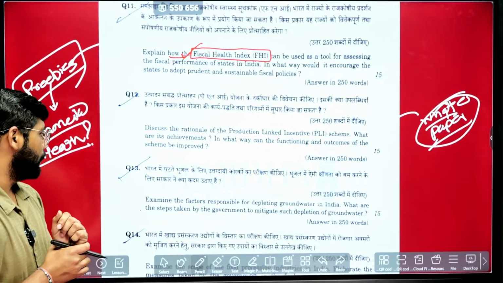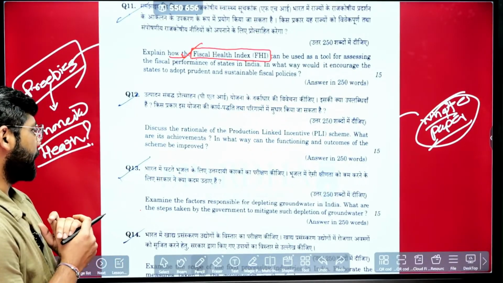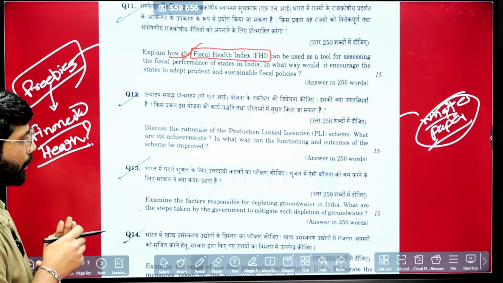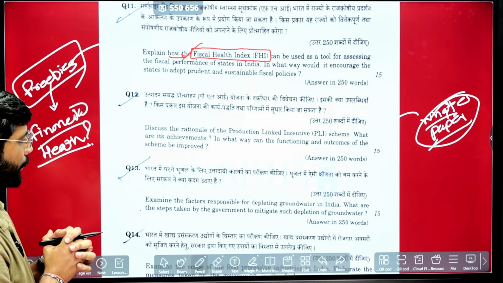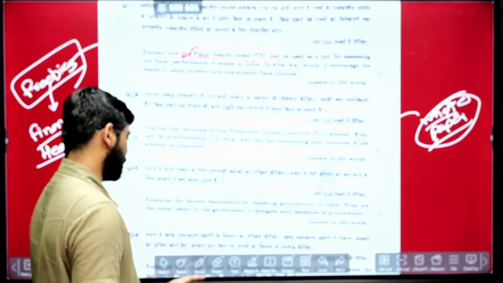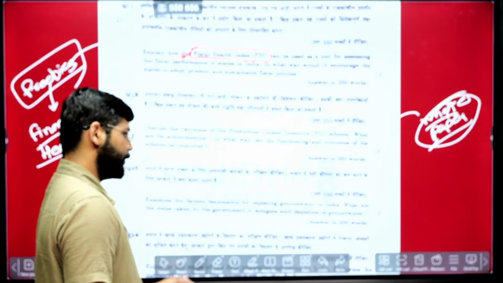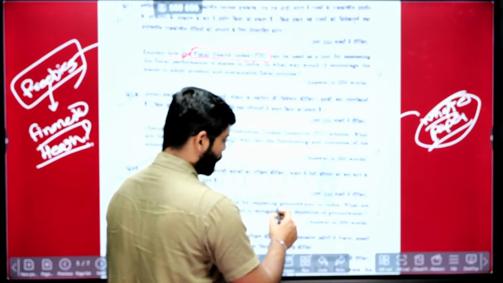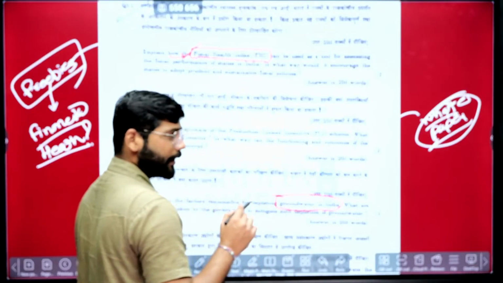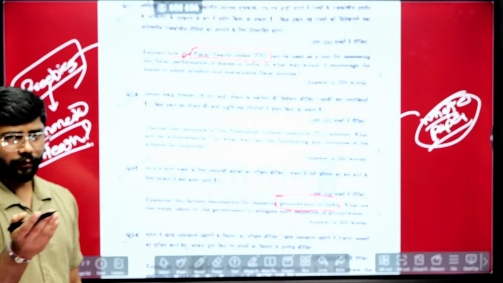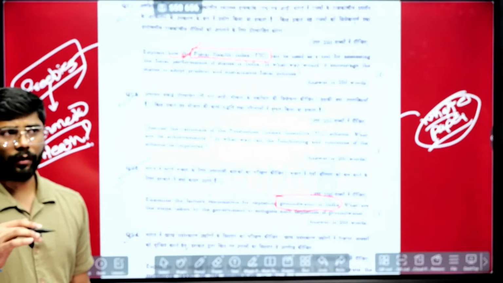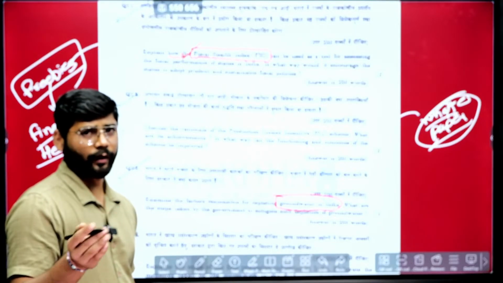Then question 13: examine the factors responsible for depleting groundwater in India. What are the steps taken by the government to mitigate such depletion of water? Again, as I was just discussing in GS1, they asked about the Gangetic Valley. Last year they asked specifically for groundwater in the Gangetic Valley. This year they covered other land and water resources, how these are depleting and affecting.